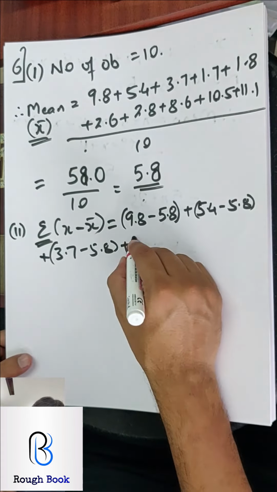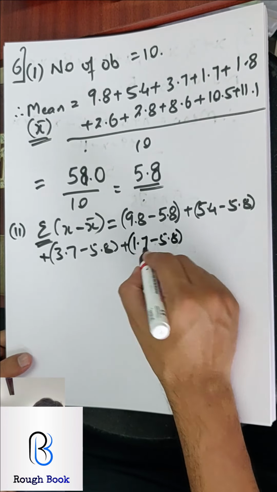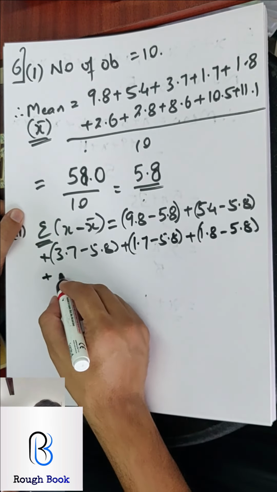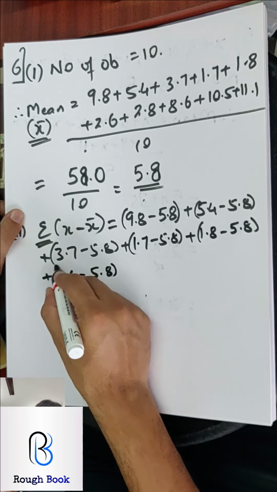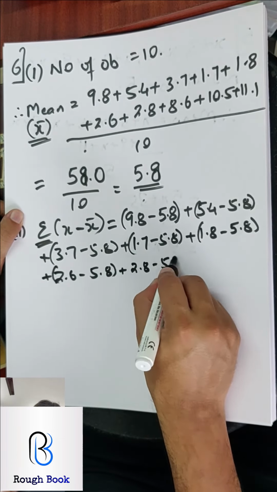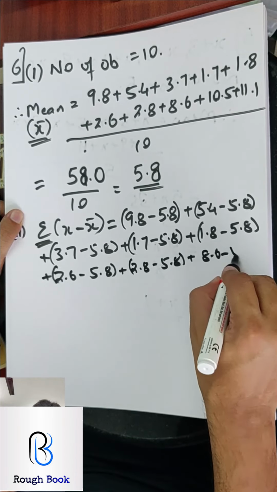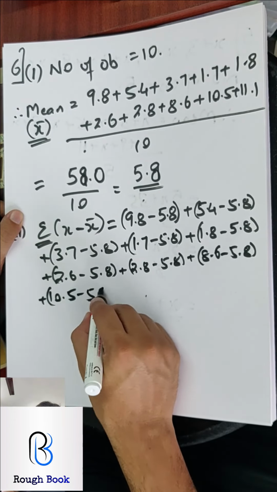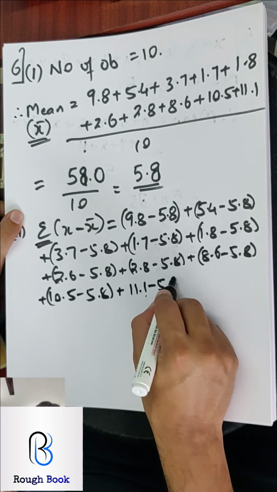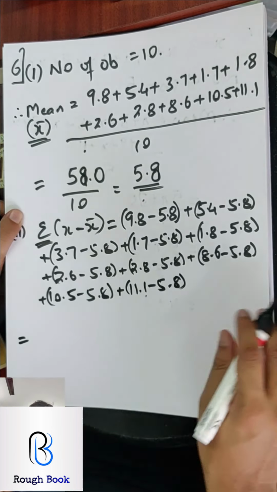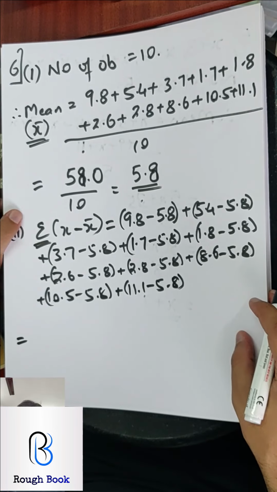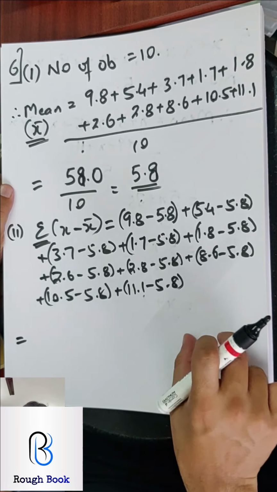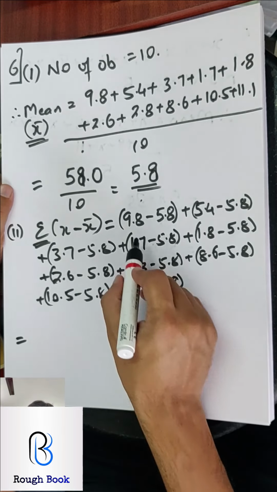So 3.7, then 1.7 minus 5.8 plus 1.8 minus 5.8 plus 2.6 minus 5.8, 2.8 minus 5.8, 8.6 minus 5.8, 10.5 minus 5.8, and lastly 11.1 minus 5.8. Now if you are really smart, someone might write in the exam directly the answer as 0, because the answer is going to come 0, but we will cut your marks. You are expected to actually calculate each term, and then in the end if you write 0, that's fine, but at least calculate these things.